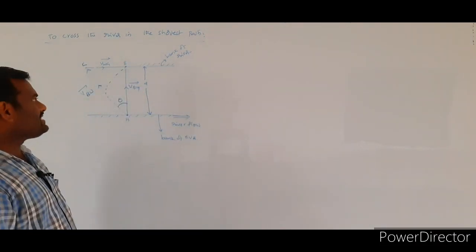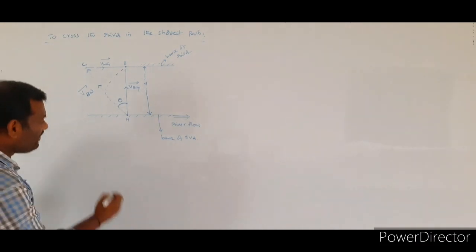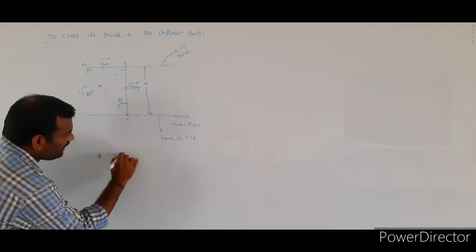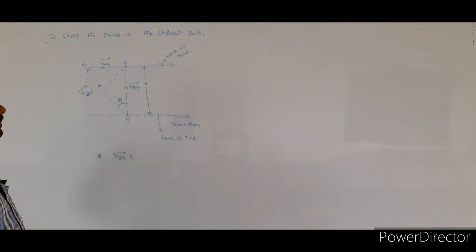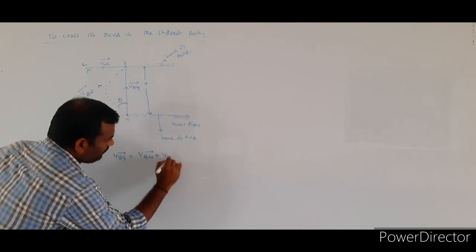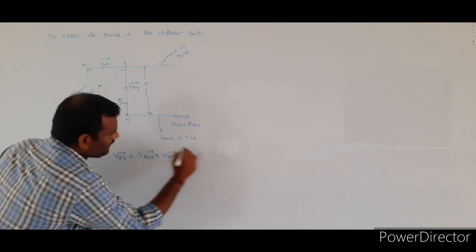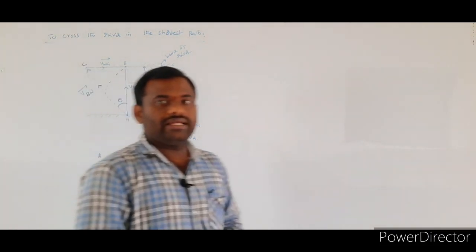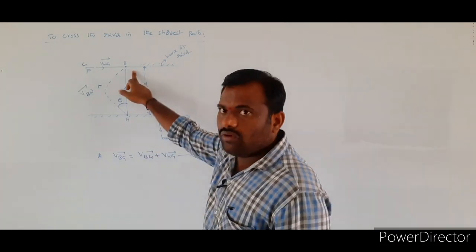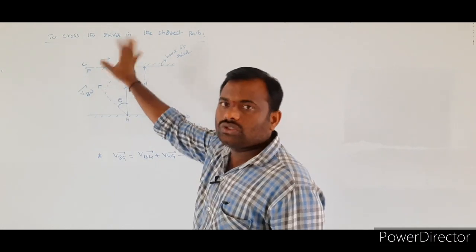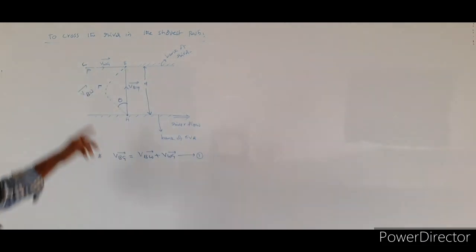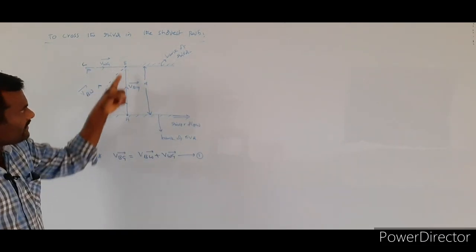Therefore, I will write according to the triangle of vectors, closing side is the resultant: VBG bar is equal to the first vector VBW bar plus VWG bar. That is according to the triangle of vectors. Closing side is equal to the sum of the two vectors. Next. Here, if you see, it is one right angle triangle.